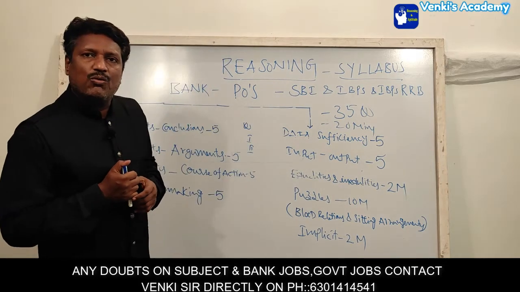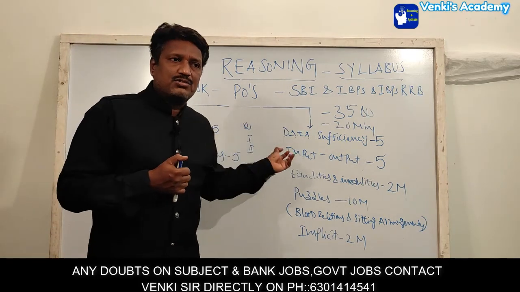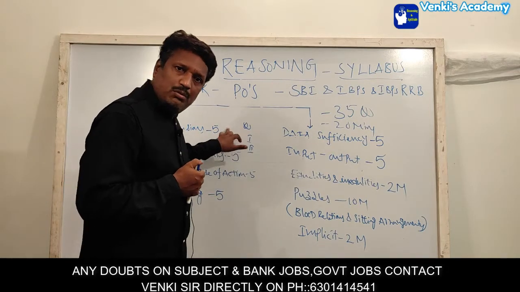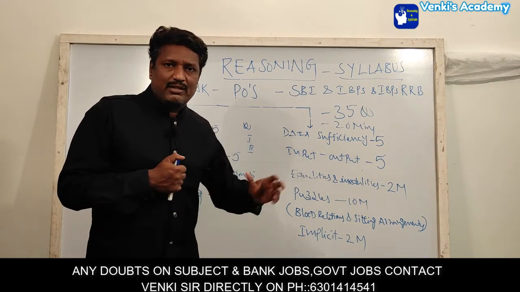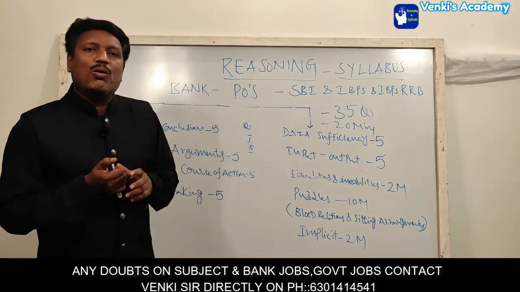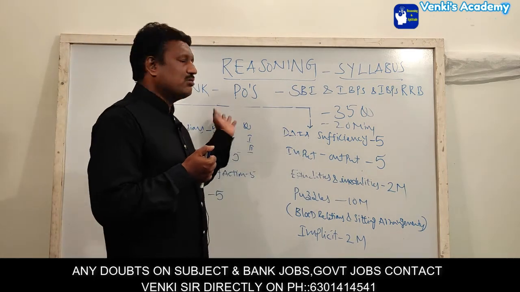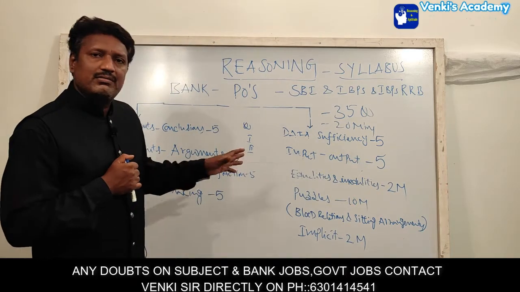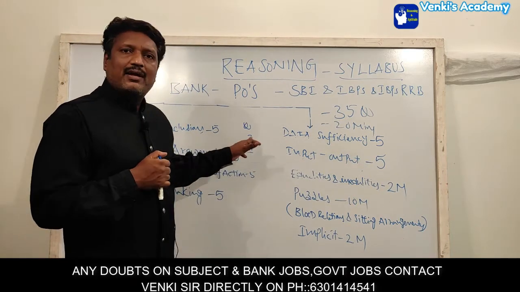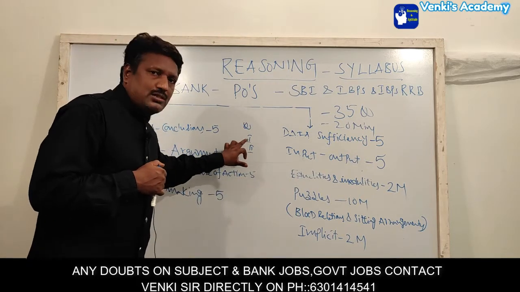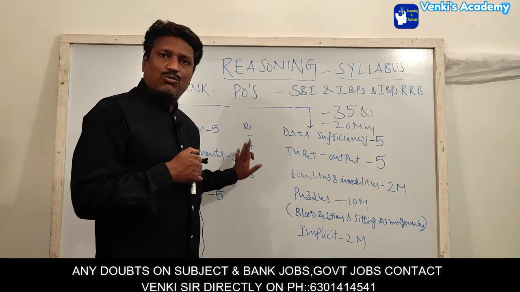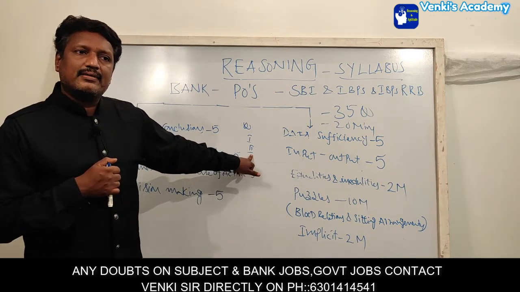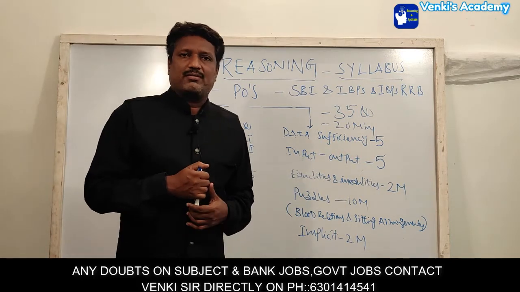What about the meaning of 4? You can't get the answer for the above question from statement 1 alone or 2 alone. Even if you club both the statements 1 and 2, we can't get the answer. That means some more data is required to solve this question. That means neither alone is sufficient. What about the meaning of 5? Individually you are not getting the answer for the above question. 1 alone is not sufficient, 2 alone is not sufficient. If you club both the statements together, then you can get the answer, we have to mark your answer as 5.